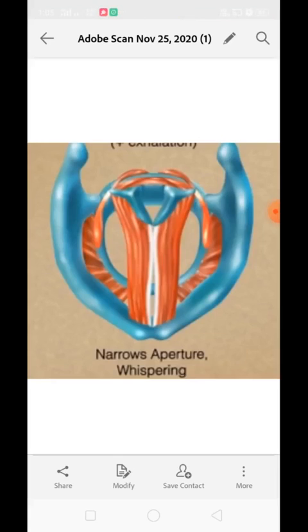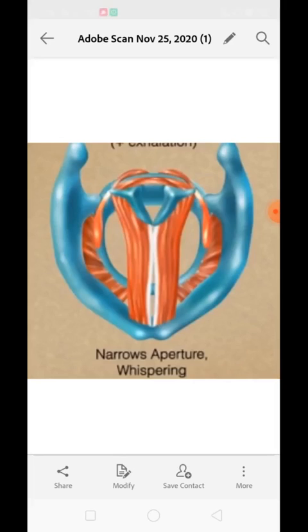Okay, the vocal cords of men are longer in comparison to women and children, so their voices are different. Basically, the voice of a woman may match that of a toddler or a young boy or girl. Without knowing the gender of the child, you cannot recognize them with the help of their voice, because during childhood the vocal cords are similar in both boys and girls. But as they grow, they pass through adolescence.